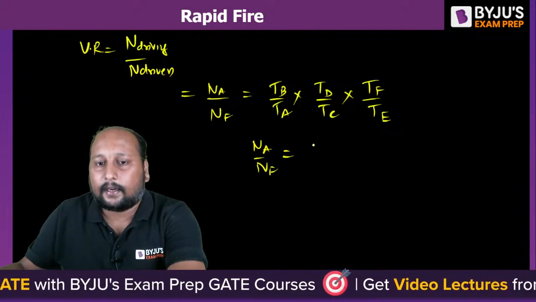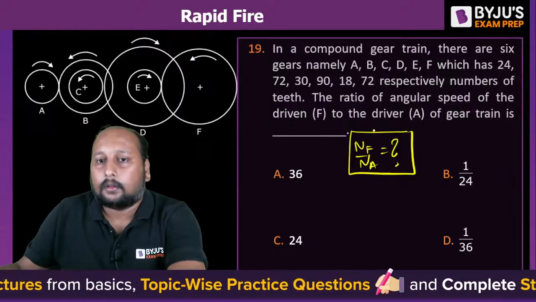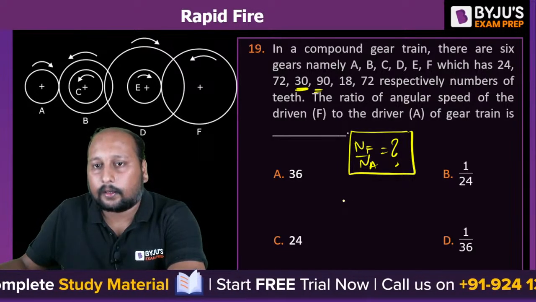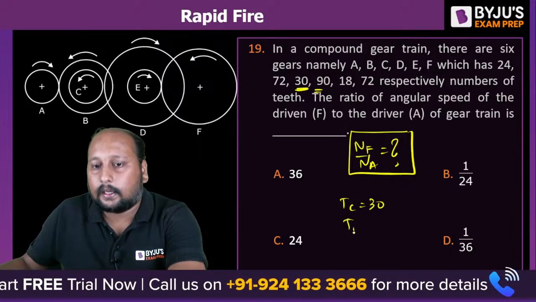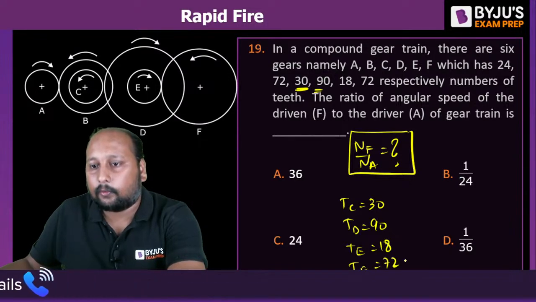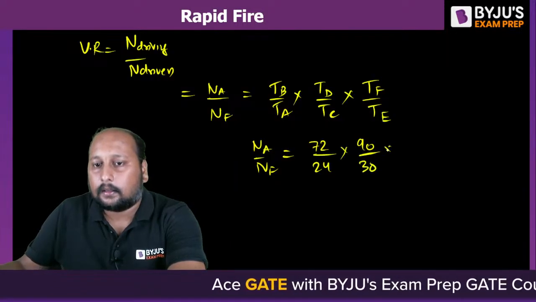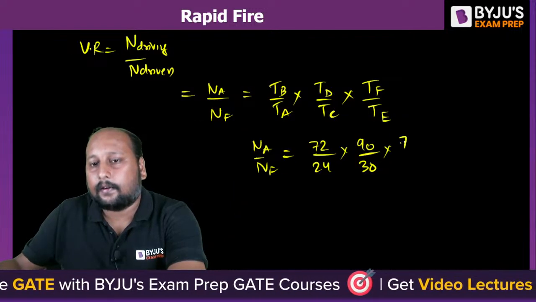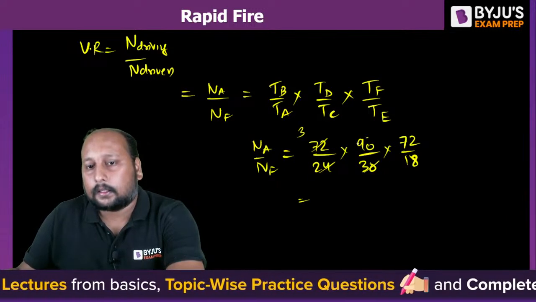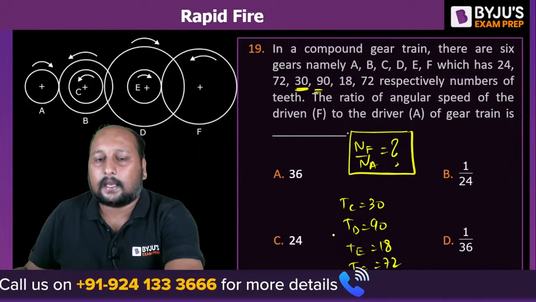TB is 72, TA is 24, TC is equal to 30, TD is equal to 90, TE is equal to 18, and TF is equal to 72. Right. So 90 by 30, and 72 by 18. So what is this value? We are getting 3, this is 3, this is 4. So 9 into 4.